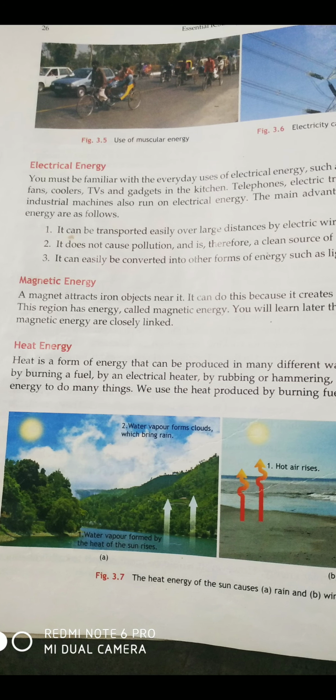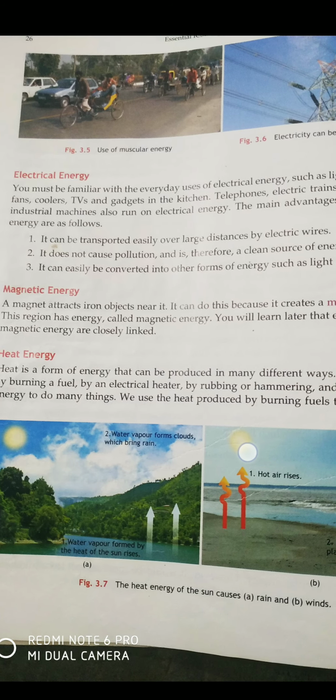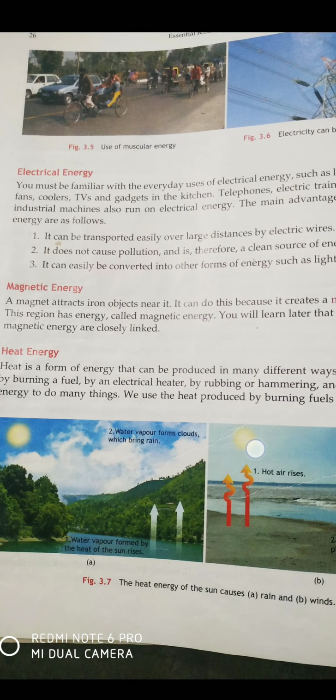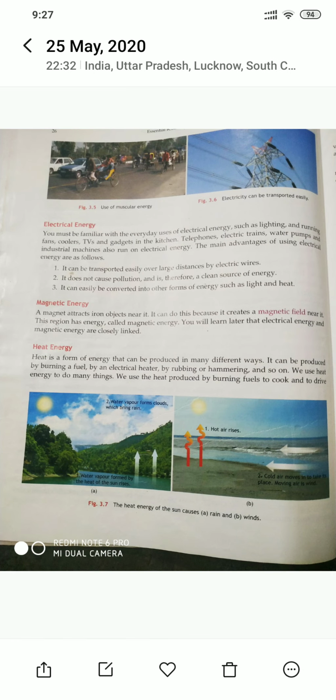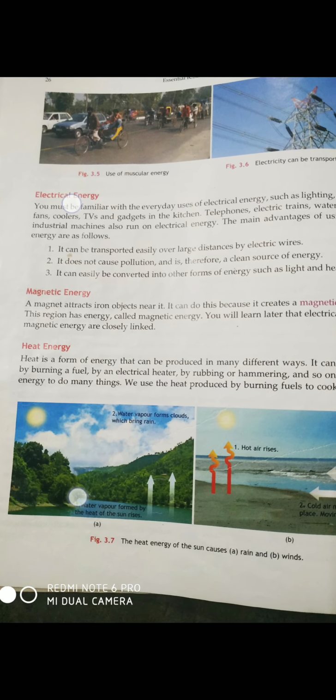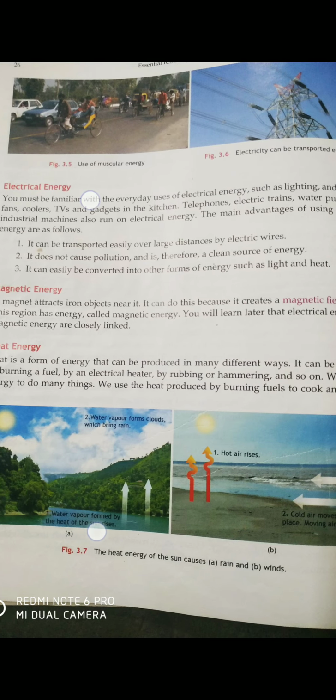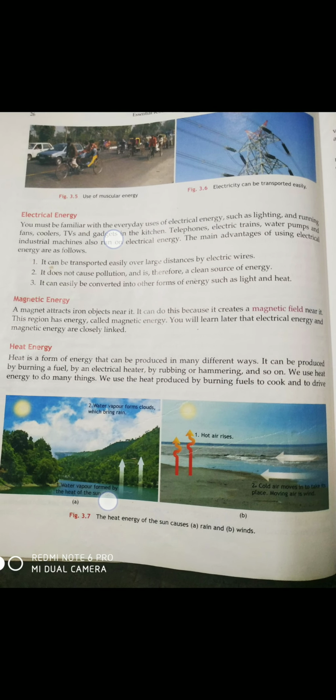Then magnetic energy, you might have seen magnets attract iron pieces, right? So what is it that is making it attract things? The magnetic energy, the energy which it is having, that is called magnetic energy. So there is a region of it, even if you keep the iron piece somewhat away from the magnet, even then it will be able to attract that piece, because there is a region up till where the magnetic energy works.